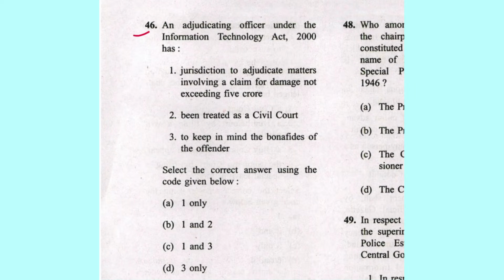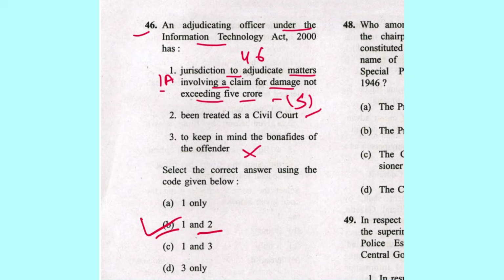Next is 46. An adjudicating officer under IT Act has jurisdiction to adjudicate matters involving a claim for damage not exceeding 5 crore. It is correct. Being treated as a civil court. This is also correct. To keep in mind the bona fides of the offender. No, it is not. Power to adjudicate is mentioned in section 46 of IT Act, and this is mentioned in 46(1)(a), and this is mentioned in subsection 5 of 46. So it is not there. So 1 and 2 is the answer. B is the answer.